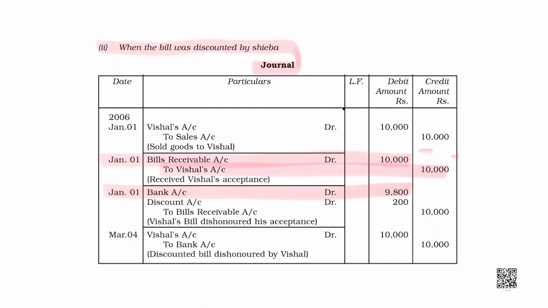Since it is received from Vishal, so it would be Vishal account credited. Okay. Now, I have an asset in my hands by the name of bill receivable, that is for rupees 10,000. But now, I am getting it discounted by the bank for rupees 200. That means bank is going to give me 9,800 rupees. So, bank account would be debited 9,800. Discounting charges would be debited 200.